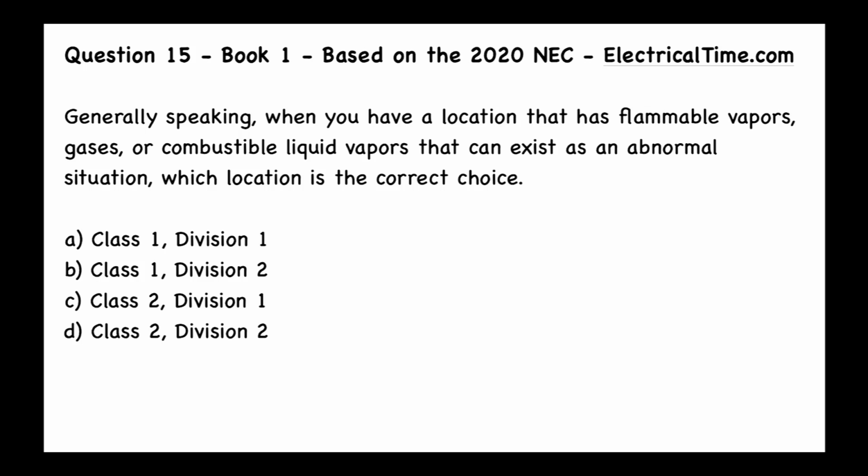This is question 15 from book number 1 based on the 2020 NEC, and this is electricaltime.com. Generally speaking, when you have a location that has flammable vapors, gases, or combustible liquid vapors that can exist as an abnormal situation, which location is the correct choice? Class 1, Division 1, Class 1, Division 2, Class 2, Division 1, or Class 2, Division 2.